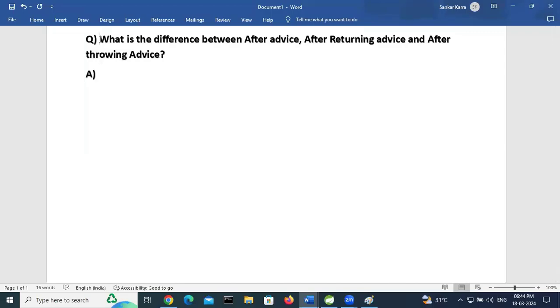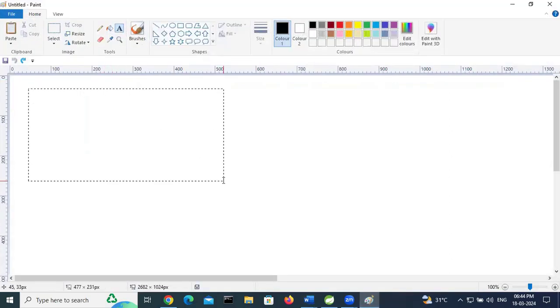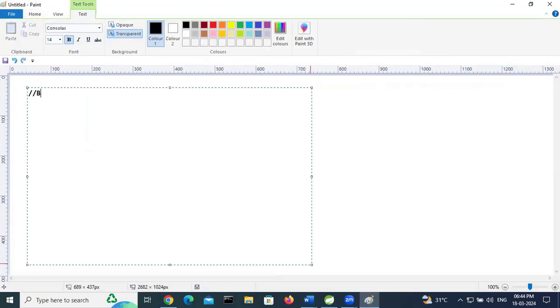I will discuss what is the difference between after advice, after returning advice, and after throwing advice. Let's draw a diagram. Let's assume this is the business logic.